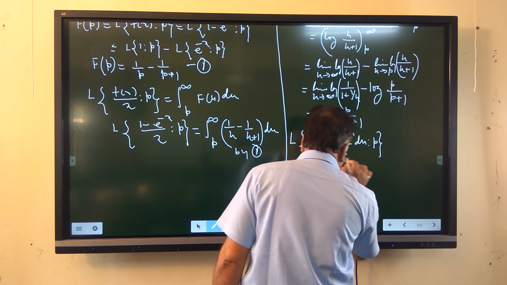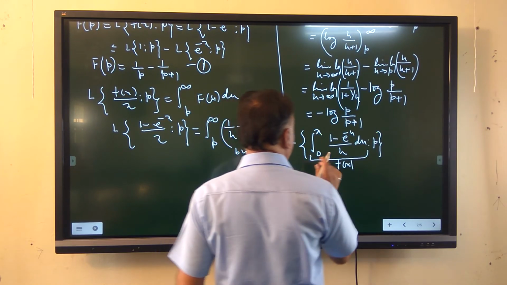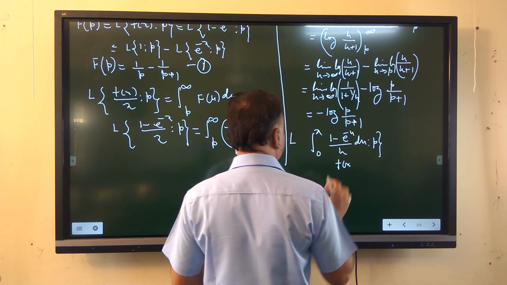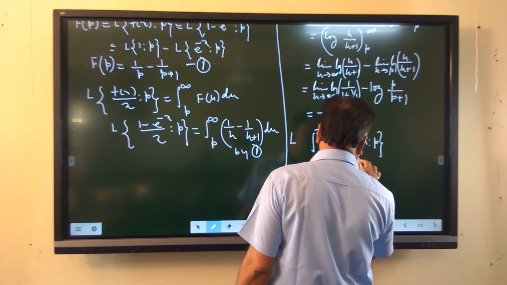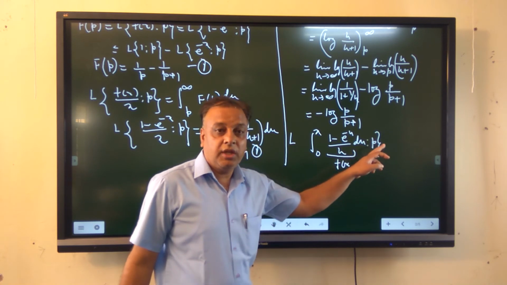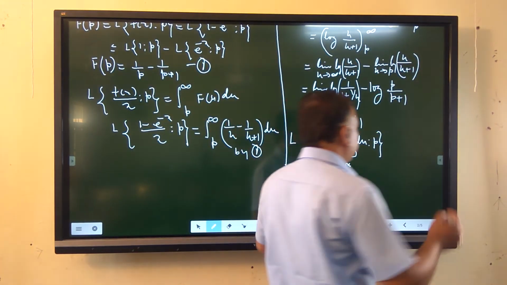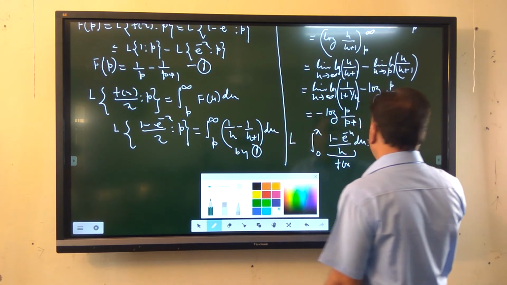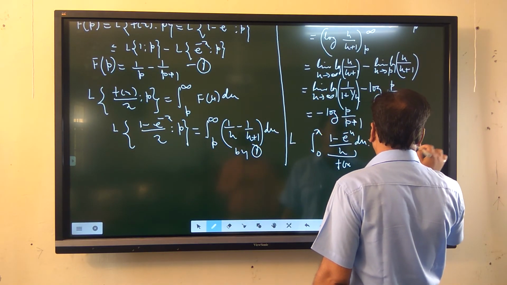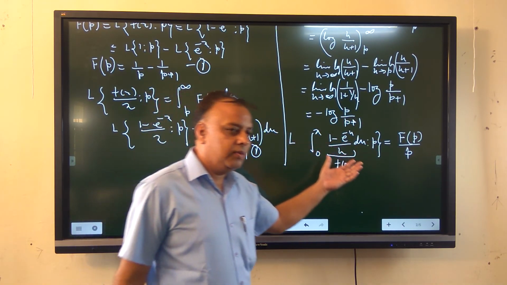If we take this one as f(x), then this is the integral from 0 to x of f(x) dx. That is the Laplace transformation of the integral of a function, and by the definition we know that the Laplace transformation of the integral of a function is nothing but f(p) upon p. Here f(p) is the Laplace transformation of the function f(x).